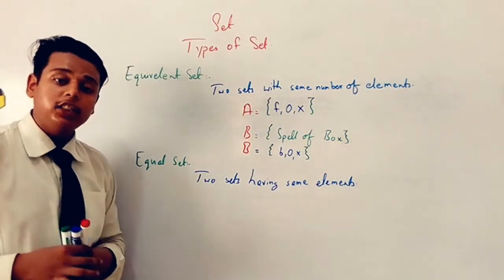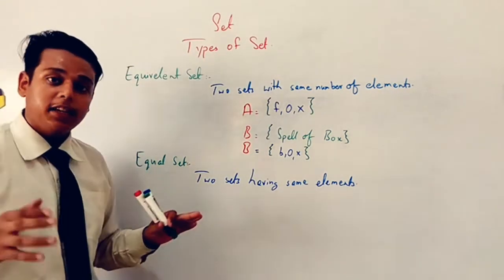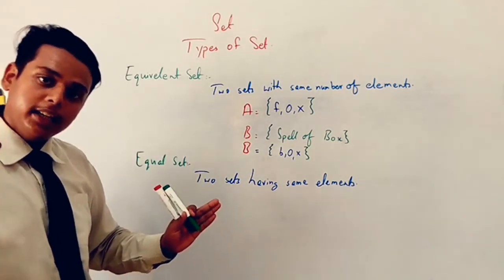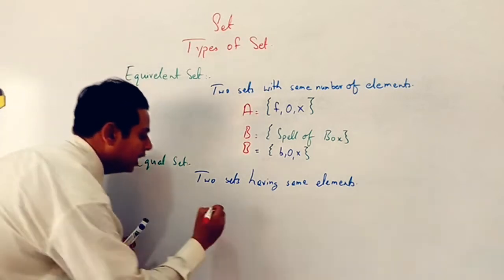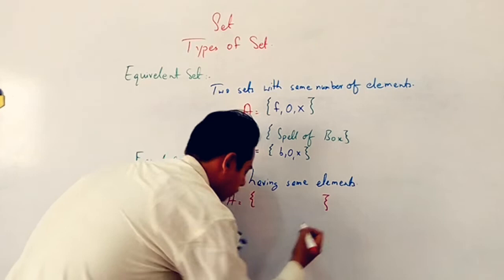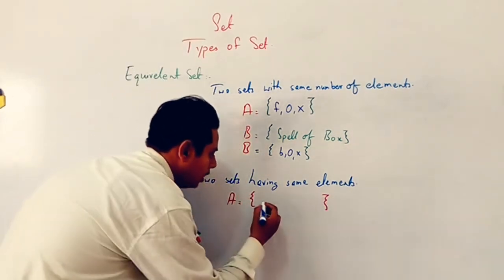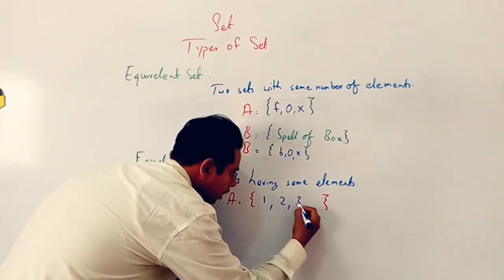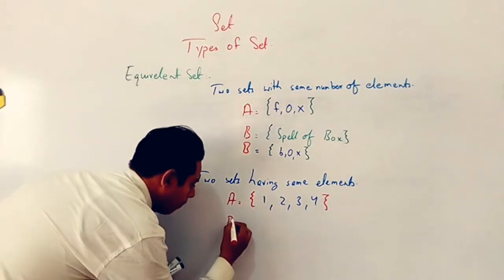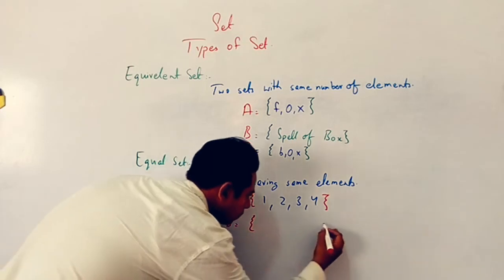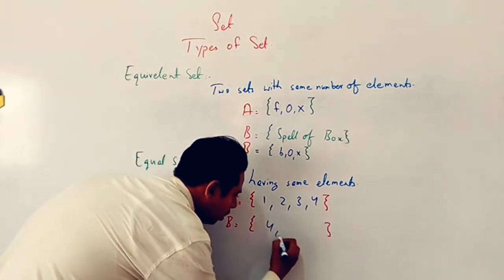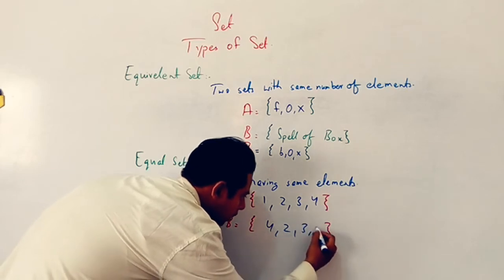A set in which all the elements are the same in both sets, in set A as well as set B. Let's suppose set A is equal to 1, 2, 3 and 4, and set B is 4, 2, 3, 1.